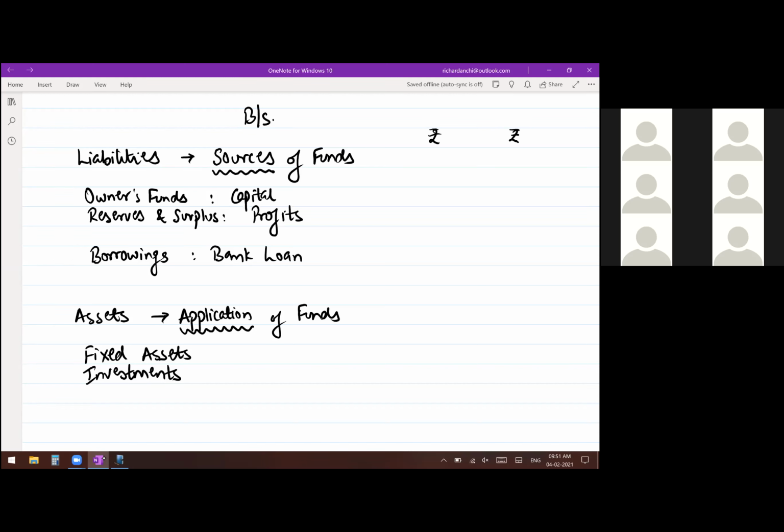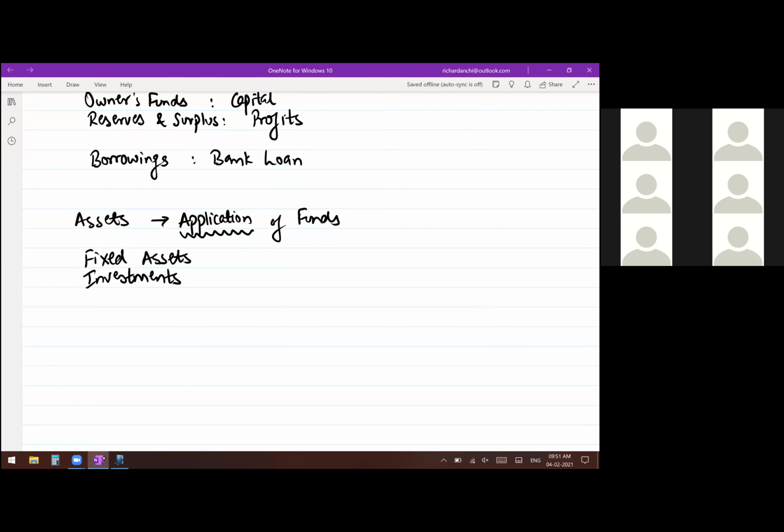Now, if you see, there is one thing that is not written, and that is current liabilities and current assets. In the vertical format, current assets and current liabilities are to be written on the same side. Now, same side, how will you write? What you have to do is take the asset side and first write all your current assets. Okay. But current liabilities also has to be written along with current assets. But current liabilities is part of liabilities, which should have come under borrowings, current liabilities. But I did not write it there.